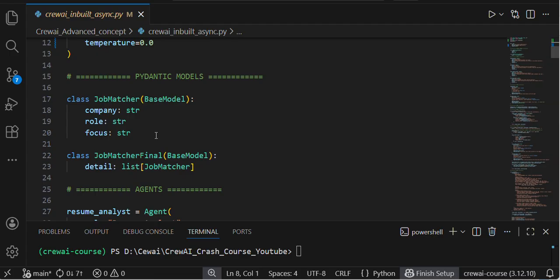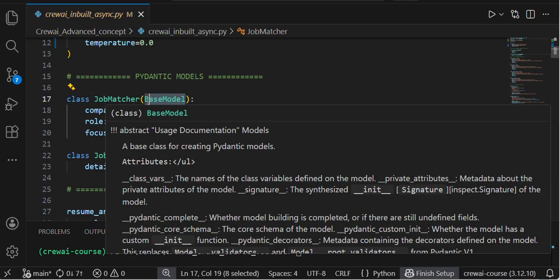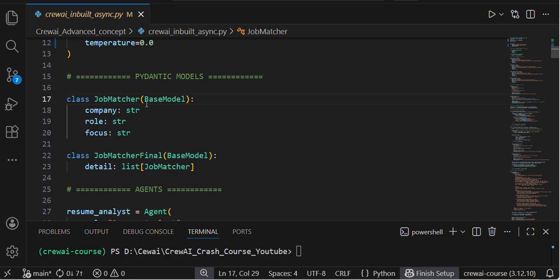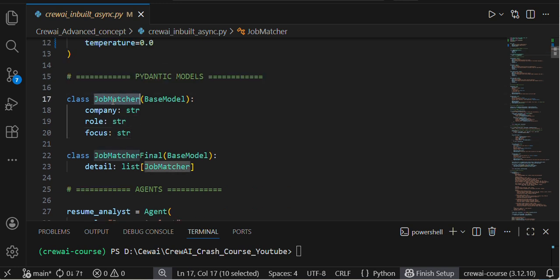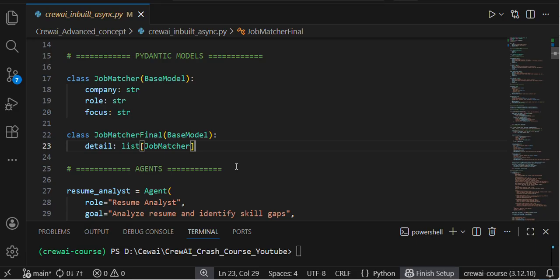In the final agent response, the output should be in a structured way. For that, I am defining a Pydantic class. This class JobMatcher inherits the BaseModel, which means I am accessing all its validation features: company string, role string, focus string. Then the class JobMatcherFinal, also a BaseModel, holds a list of JobMatcher, which means it can have a list of multiple company, role, focus entries in dictionary format.